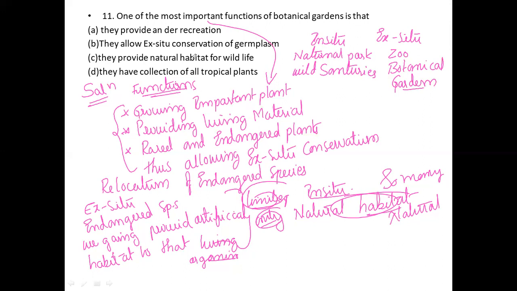Ex situ conservation: the botanical garden is one of the important ones. Recreation and natural habitat wildlife, this is wrong. Next, the collection of tropical plants, this is also wrong. So this is the correct option for this question. B1 is the correct option for the 11th question. Okay, now I would like to move on to another question.